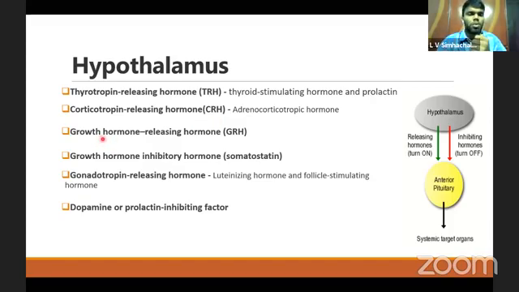Next, it also produces growth hormone releasing hormone, which acts on the pituitary gland to secrete growth hormone. It also produces somatostatin, which is also produced from the pancreas. Growth hormone inhibitory hormone acts on the pituitary gland to reduce the secretion of the growth hormone from the pituitary gland. It also releases gonadotropin releasing hormone. It stimulates release of luteinizing hormone and follicle stimulating hormone from the anterior part of the pituitary gland. It also produces prolactin inhibiting factor.